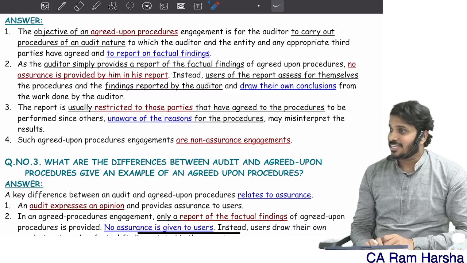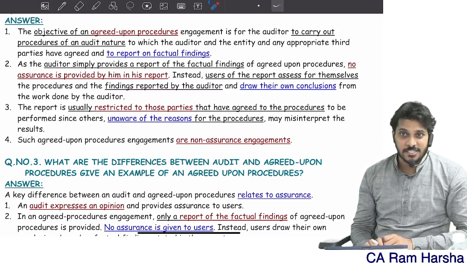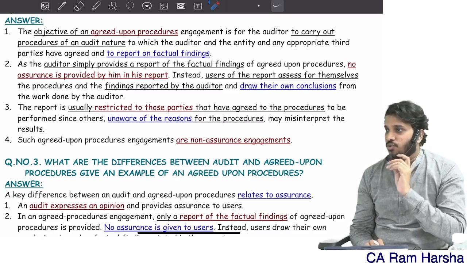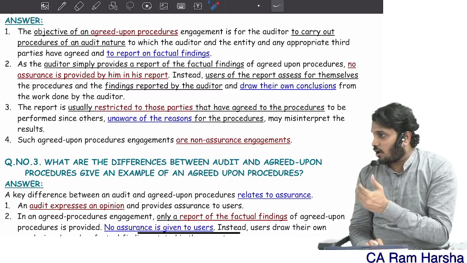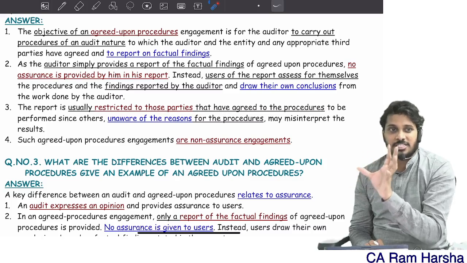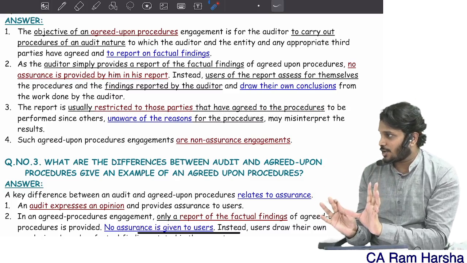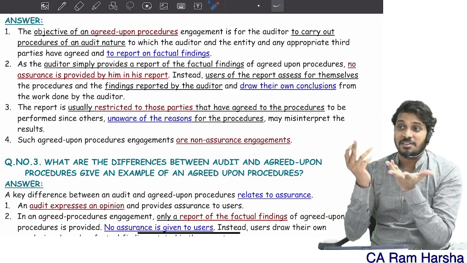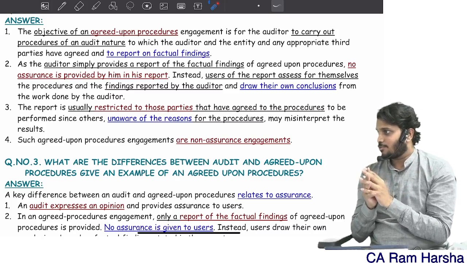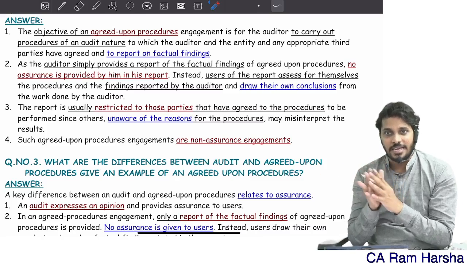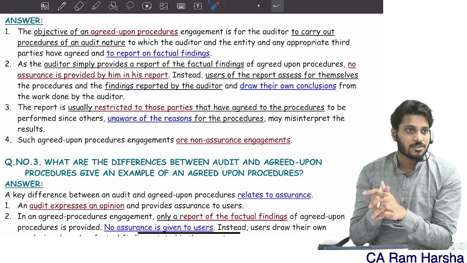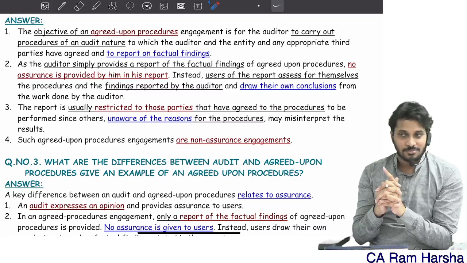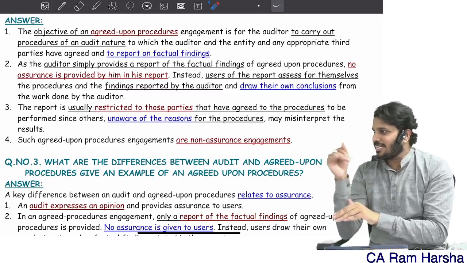Audit is not an investigation. Audit covers the whole financial statements. Investigation covers only a few elements. If a client called me to discover a fraud, a fraud investigation, to discover some trade receivables fraud, and I have to investigate and give a report, that might come under 4400, because here also your objective is fact finding. In investigation also your objective is fact finding. Remember, investigation is a general term, not a standard term. You call it investigation.